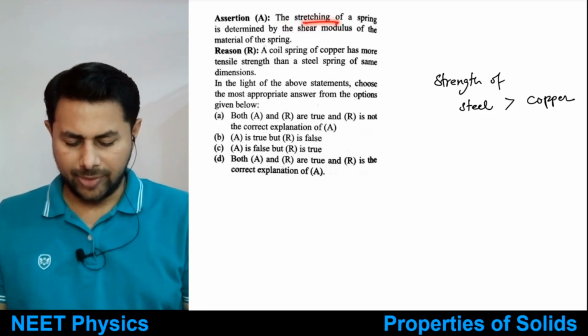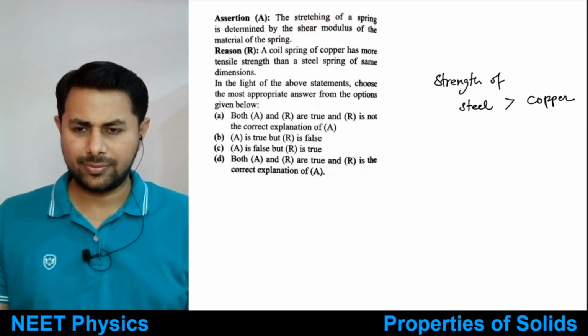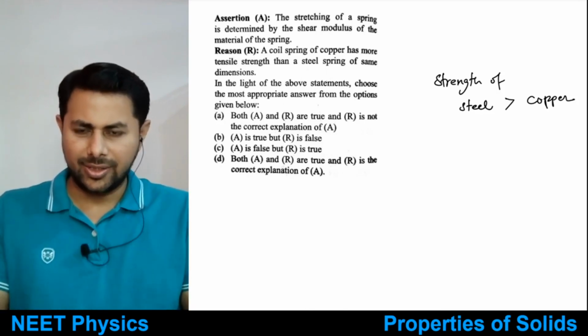But the assertion, is it correct or not correct? The stretching of a spring is determined by shear modulus. Is it correct, not correct? You can stretch it. Yeah, it's correct, right? You can stretch it, means you can change its shape.